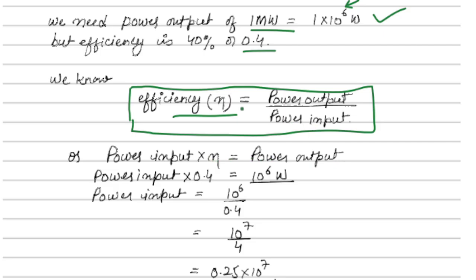I'm taking this side, that's why. So the power input multiplied by 0.4 should be our power output. That is what we want. So that is the output we want, so we put it here.